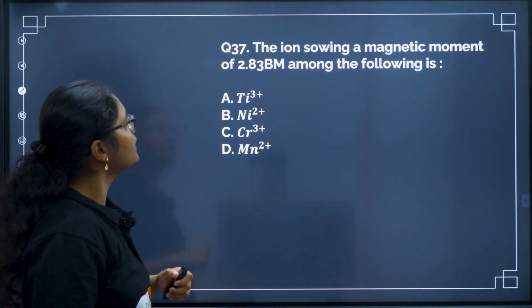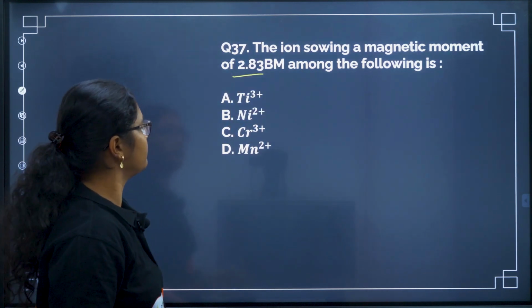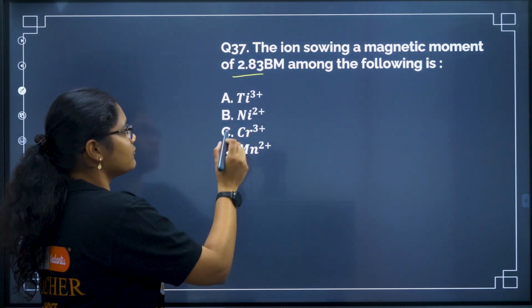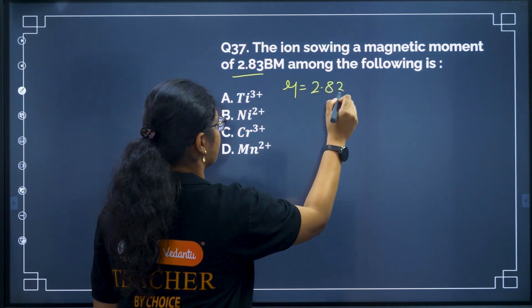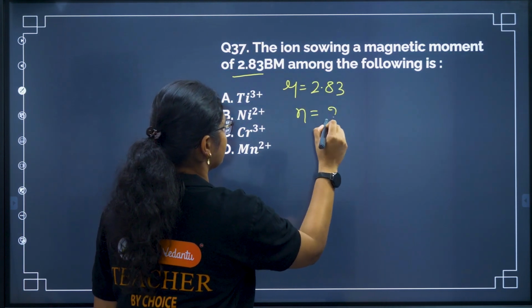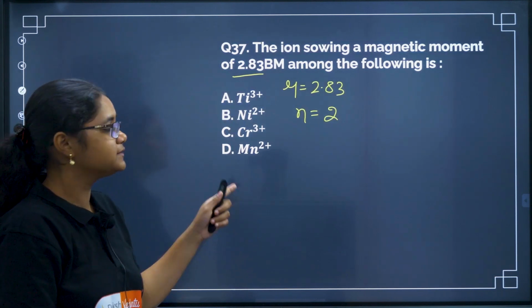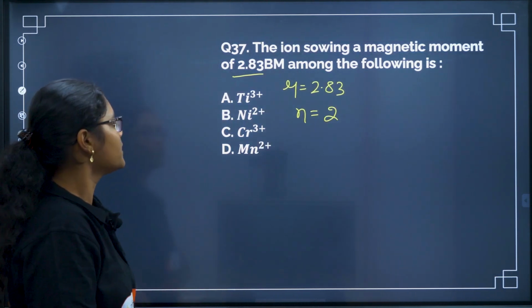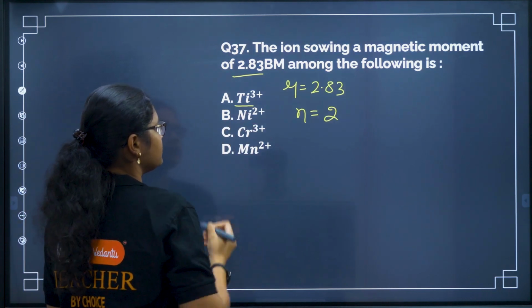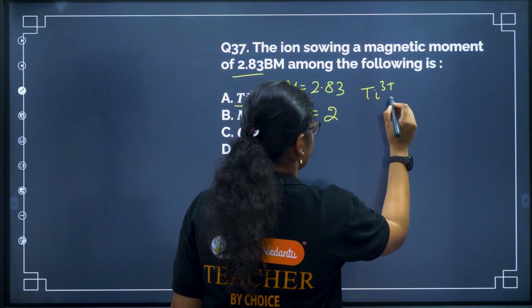Next, the ion showing a magnetic moment of 2.83 BM among the following. So first of all, when the magnetic moment is 2.83, we can easily know the number of unpaired electrons is 2, right? So we have to check in the following options which option has the number of unpaired electrons as 2. So let us quickly calculate. Titanium, what is the electronic configuration of Ti3 plus?